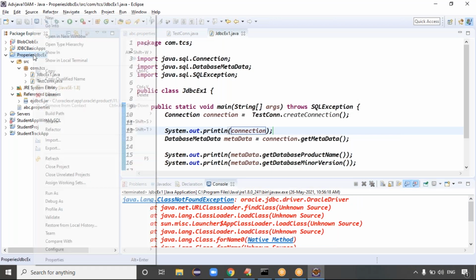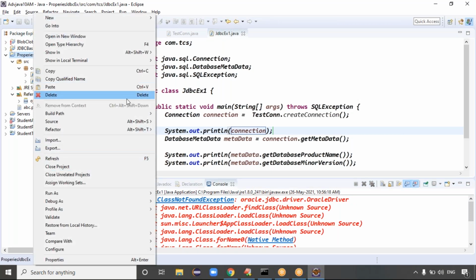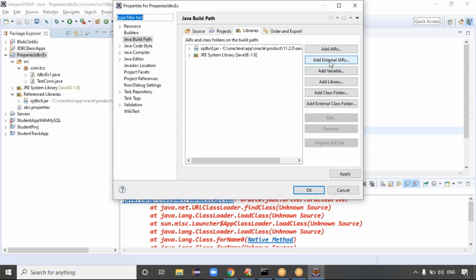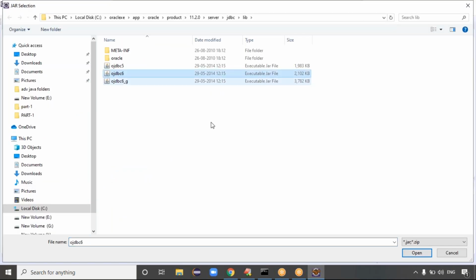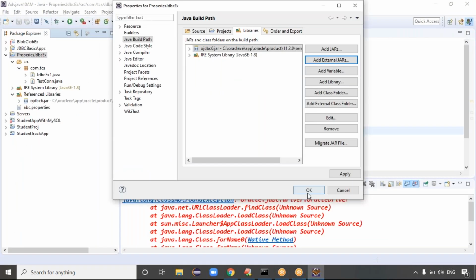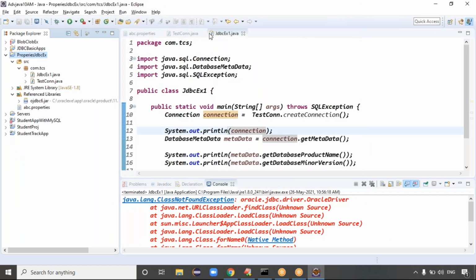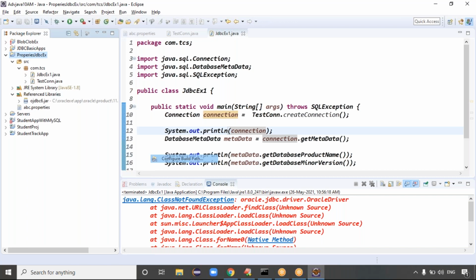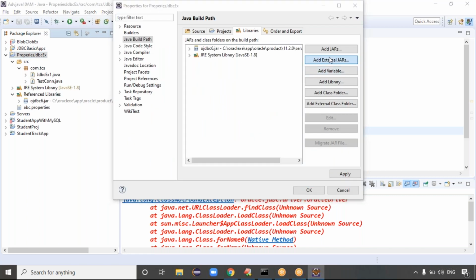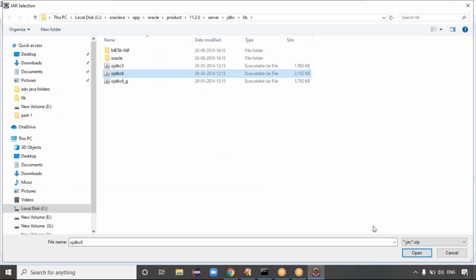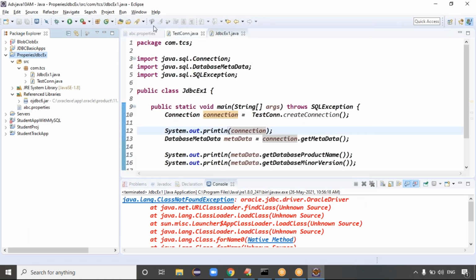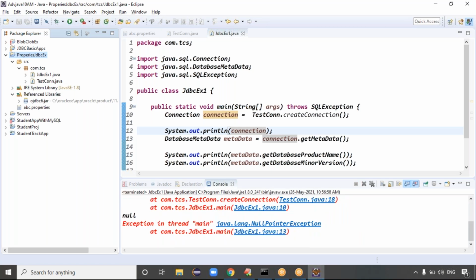Let me do the build path again here. Right click on the project, build path, configure build path, add external jars, select the JDBC6 jar file, click on open, click on apply. Click on apply, and after apply, click on OK finally. Then you can run this code, guys.